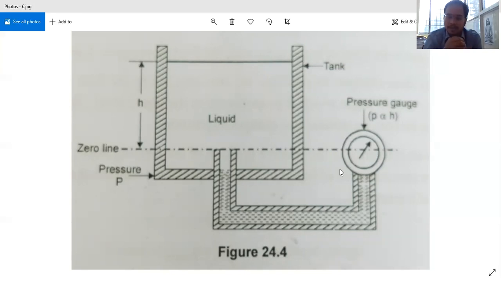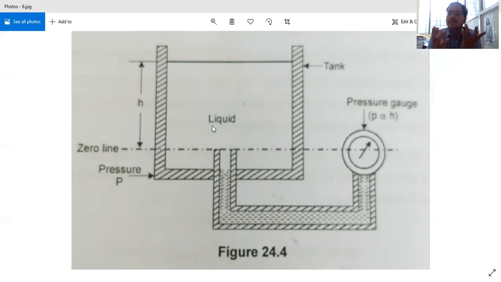What do you mean by hydrostatic law? The pressure inside a tank at a level down the surface is directly proportional to the head of the level of liquid in the tank. So if I want the pressure at the zero line, pressure is directly proportional to the head of the liquid.